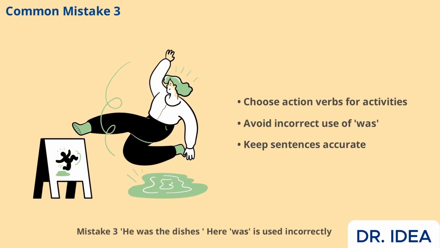Mistake 3: "He was the dishes." Here, "was" is used incorrectly. The correct sentence is "he washed the dishes." "Washed" is the action verb that shows what he did. Always choose an action verb when you want to describe an activity. This helps your sentences be clear and accurate.